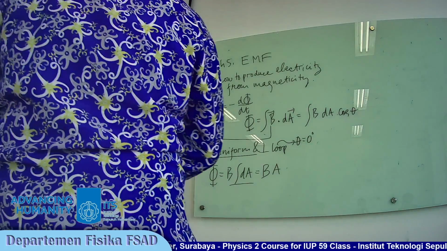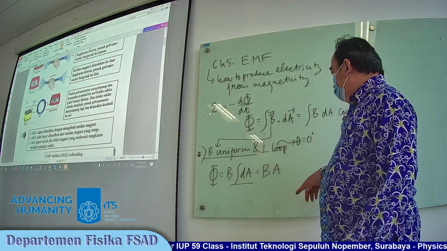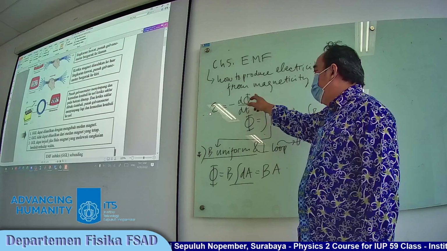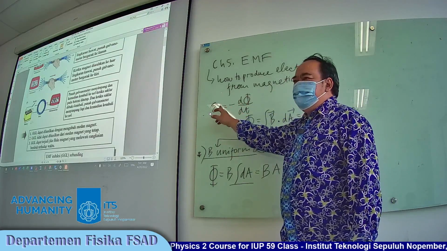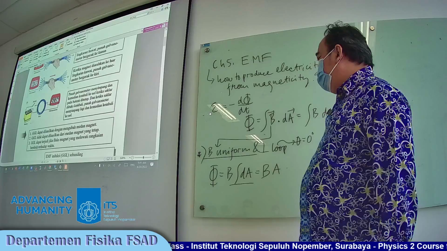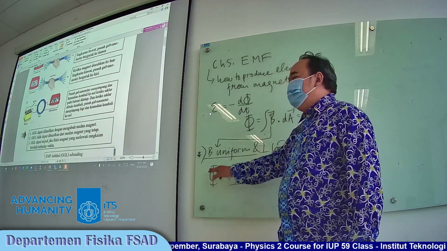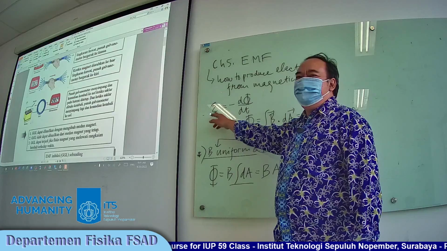Because there is a change in the magnetic field, it means the flux is also changing. Because the flux is changing, EMF is produced. Jadi ketika B berubah, flux berubah. Flux berubah artinya ada GGL.